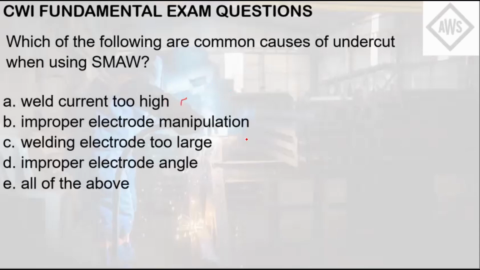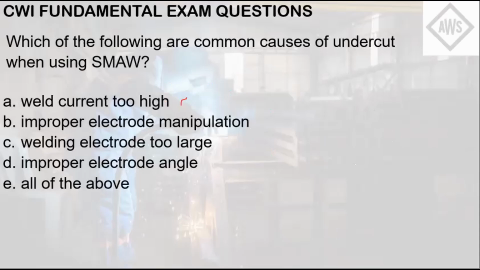For letter A, weld current too high gives more heat to the point of melting the base metal. If your weld current is too high, it equates to more heat, so the tendency is that the base metal will be melted because of that high heat input.